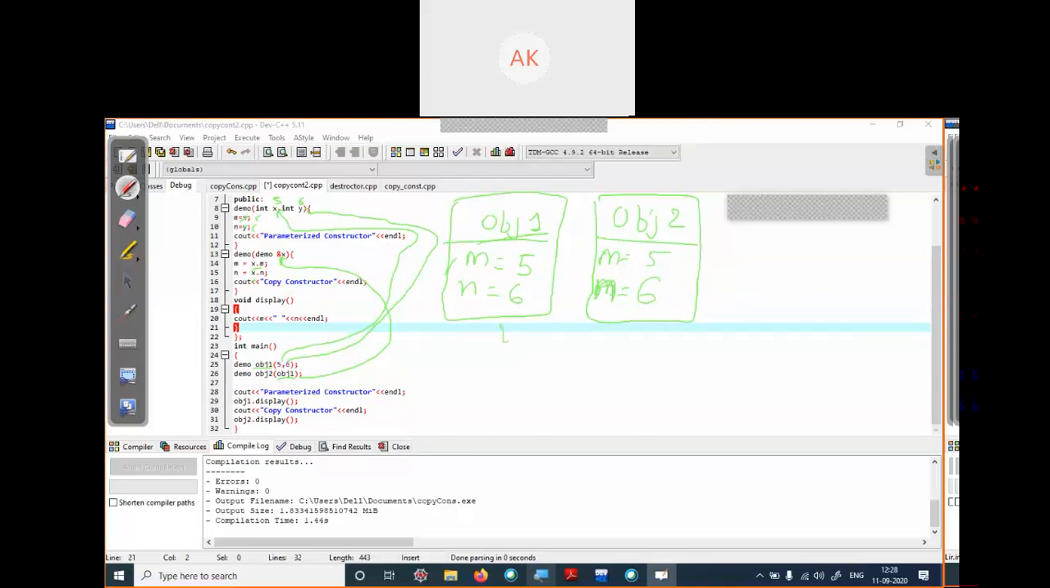So as you can see here, both object 1 and object 2 have the same values, 5 and 6, and 5 and 6. Means you can say object 2 is a copy of object 1 because it has the same values as object 1. So here using this method, copy constructor, we have created a copy of another object. Okay, so object 2 is a copy of object 1. Is it clear?